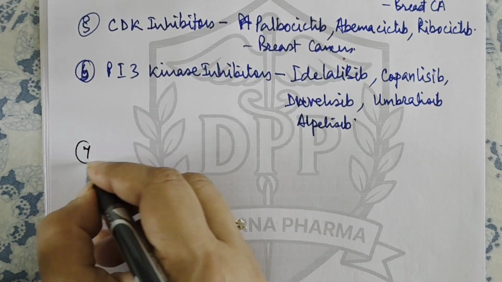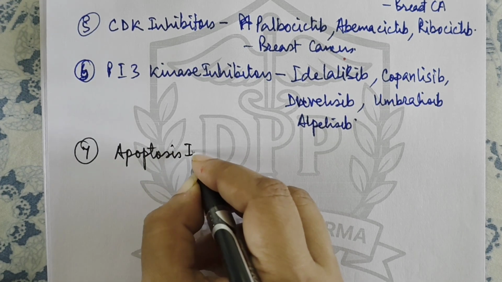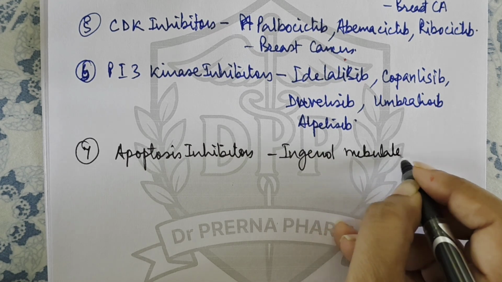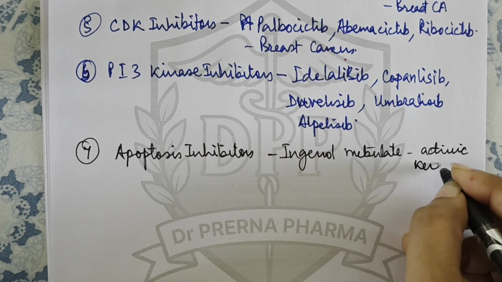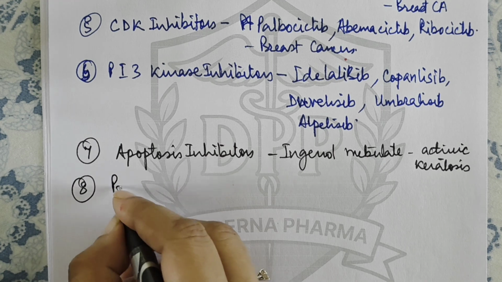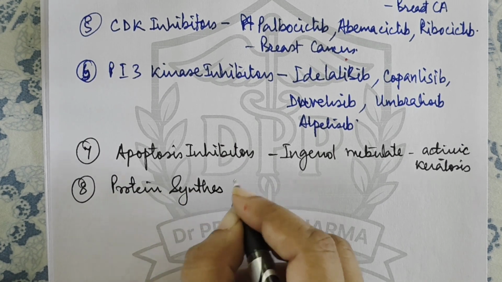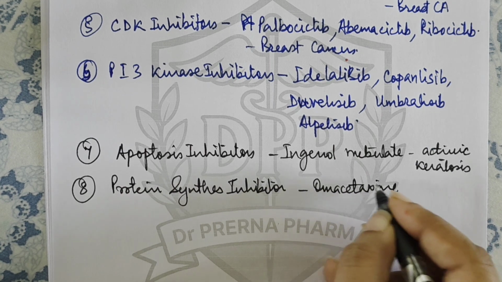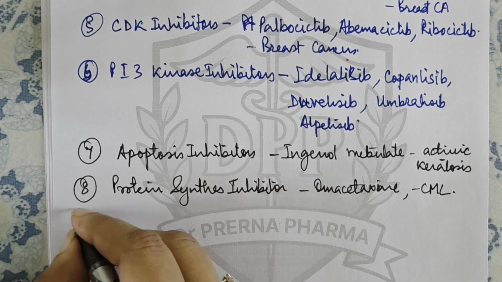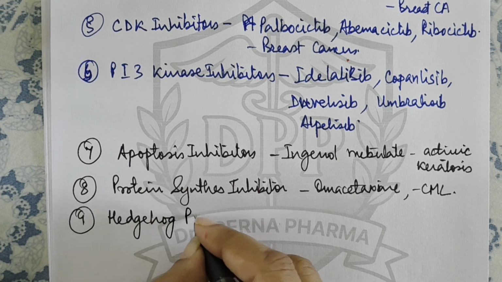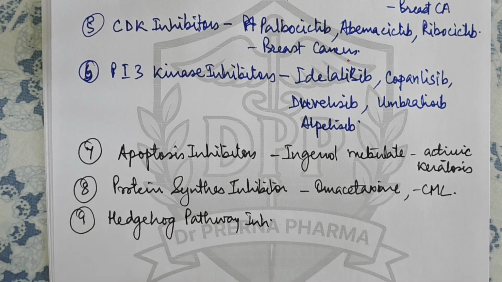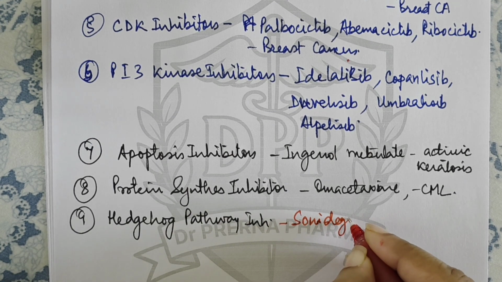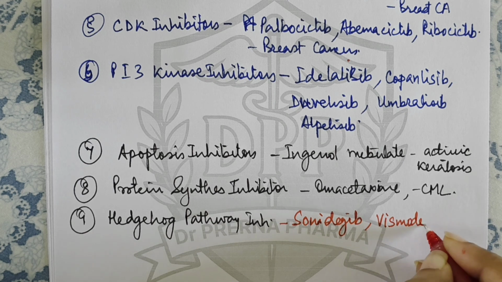Okay. Then another category is apoptosis inhibitors. In this we have ingenol mebutate. This is used in actinic keratosis, right? Then we have protein synthesis inhibitor, and here we have omacetaxine, which is used in CML. Then we have hedgehog pathway inhibitors. In hedgehog pathway inhibitors, the drugs that we have are sonidegib and vismodegib, right?